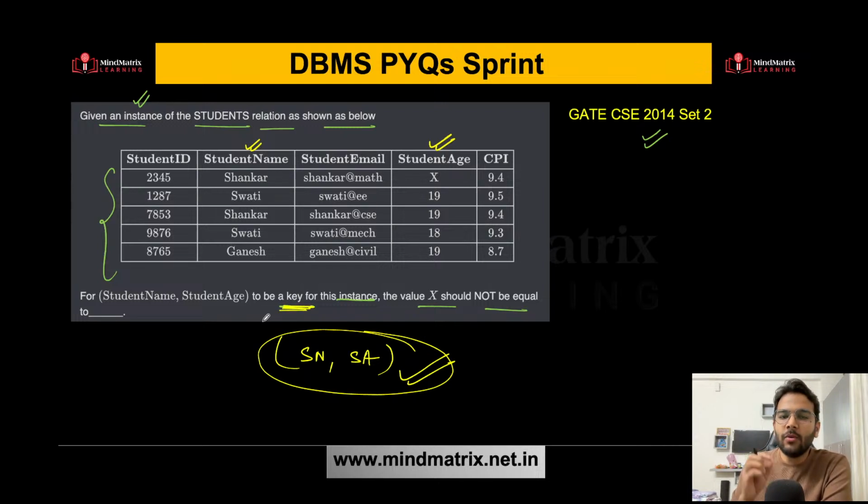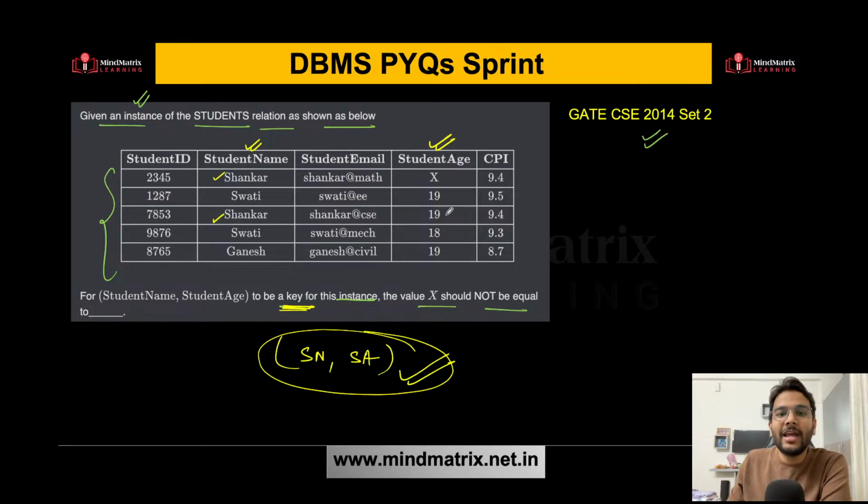Now if I want a certain set of attributes to be a key, definitely it should be able to identify a tuple or a row uniquely, right? So here if you see student name, Shankar is there and here it is X. If I want this entire tuple to be uniquely identified, you can see Shankar is present two times here.